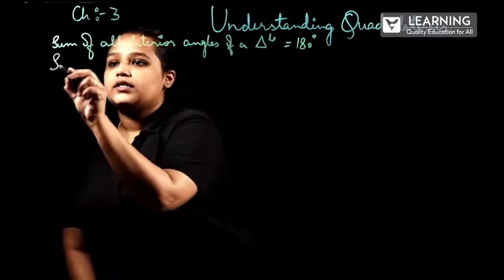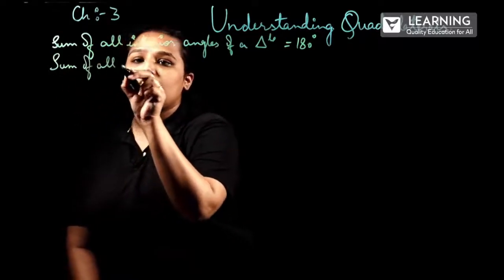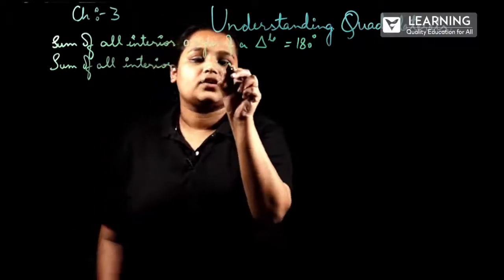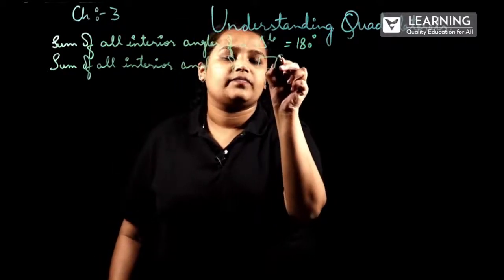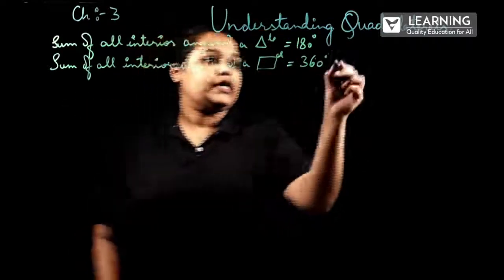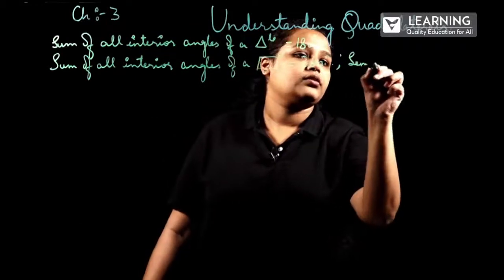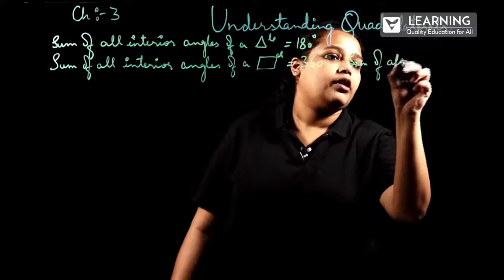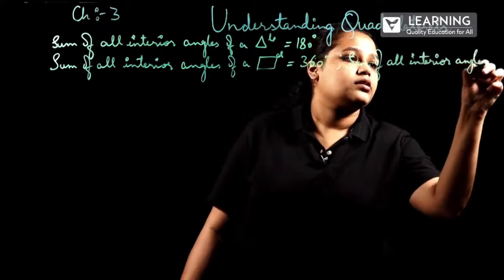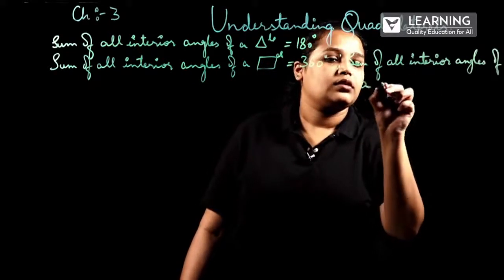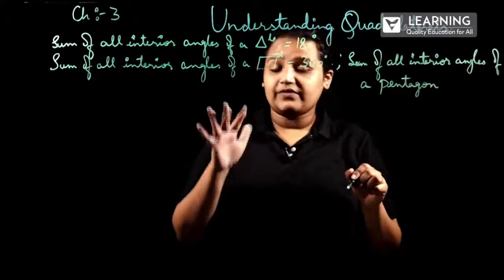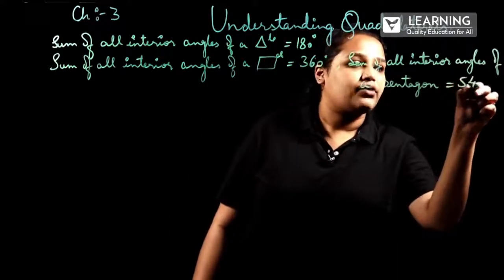Likewise, the sum of all interior angles of a quadrilateral will be equal to 360 degrees, and let me write here, the sum of all interior angles of a pentagon, meaning the polygon which has 5 sides, will be equal to 540 degrees.